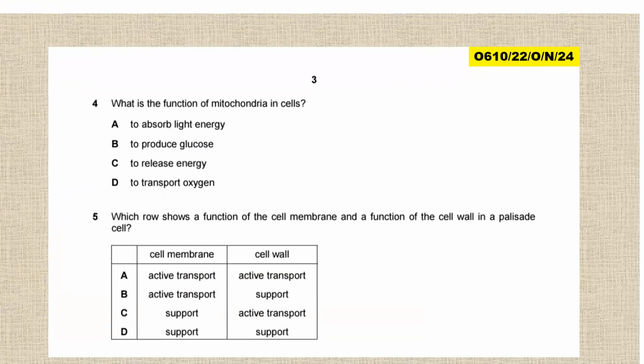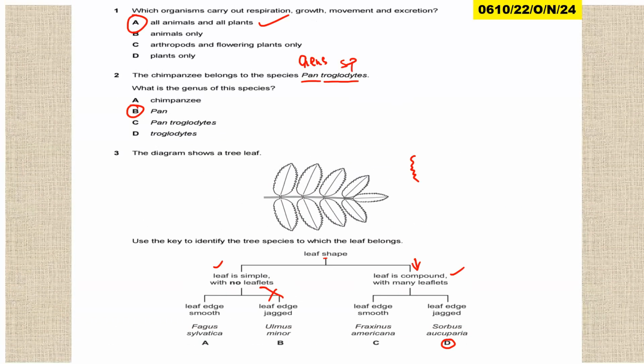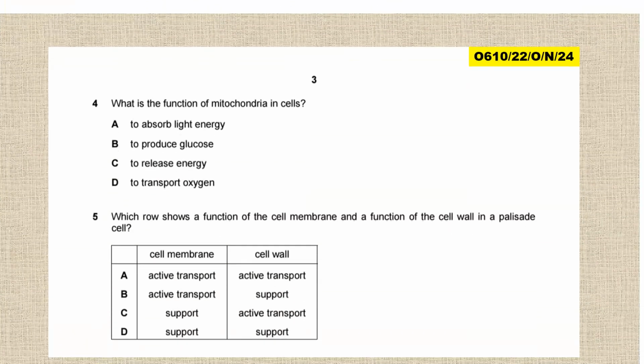Let us look at this one. This one is still in the year 2024, variant 2, so it is just an extension of what we've looked at, a continuation. What is the function of mitochondria in cells? Although we've not looked at this yet, something we are going to look at under cell organization, we can just answer it now. The function of mitochondria is simply to release energy.